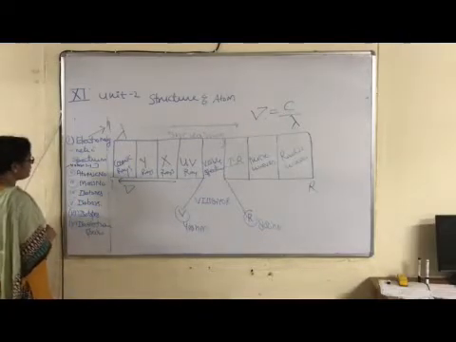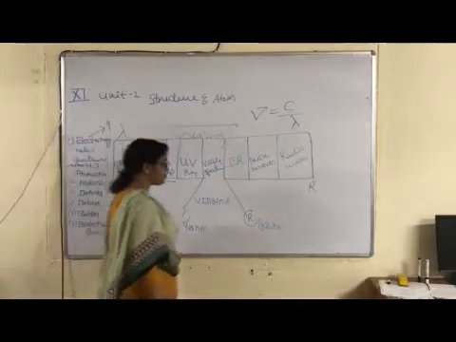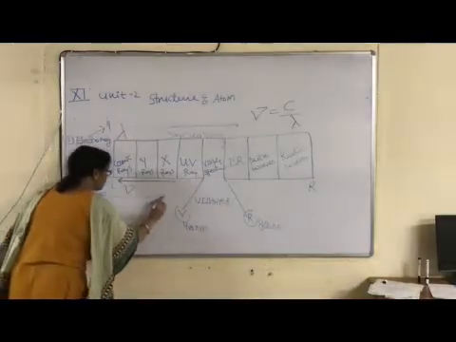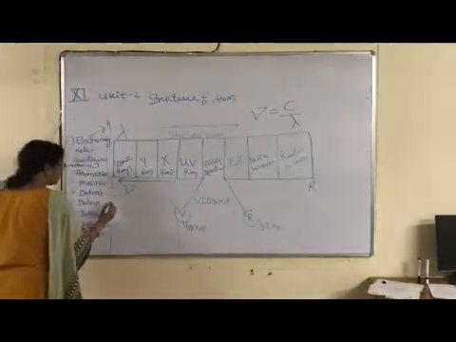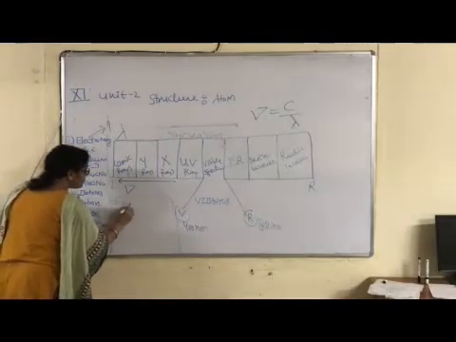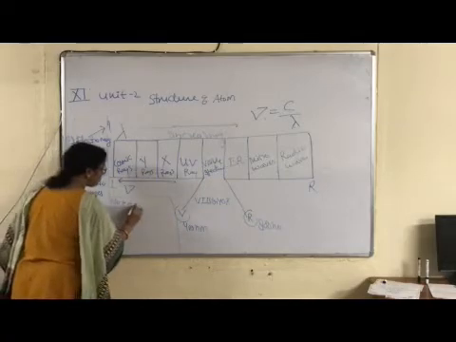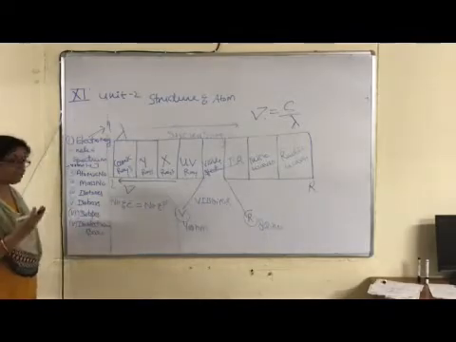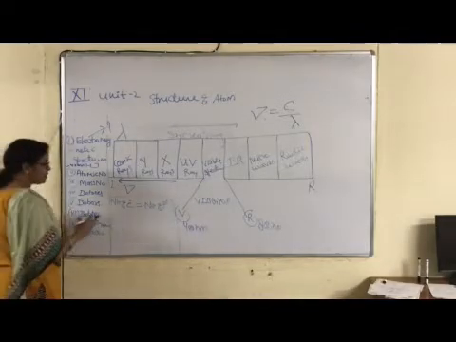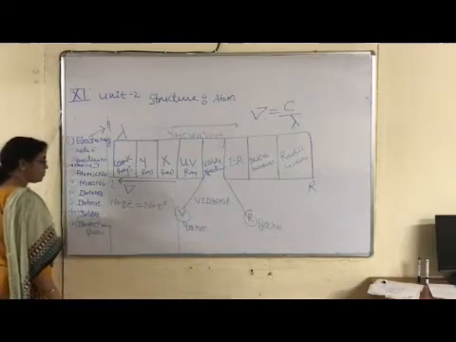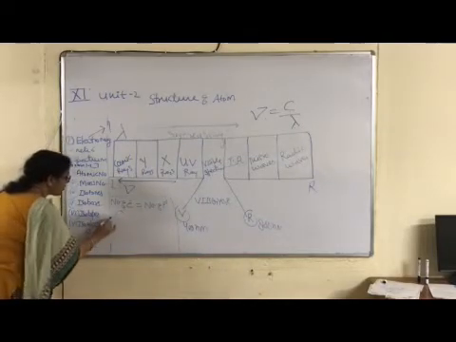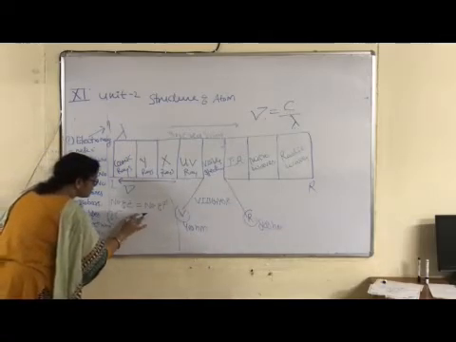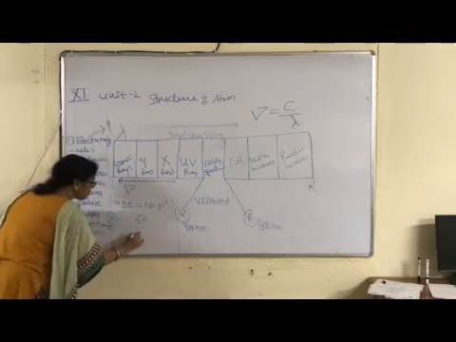Now, next scientific term is atomic number. Right? What do you mean by atomic number? Atomic number denotes either the number of electrons or the number of protons. Right? Always the number of electrons is equal to the number of protons, because an atom is electrically neutral, right? So total negative charge should equal total positive charge. For example, carbon, its atomic number is 6. How many electrons are present?